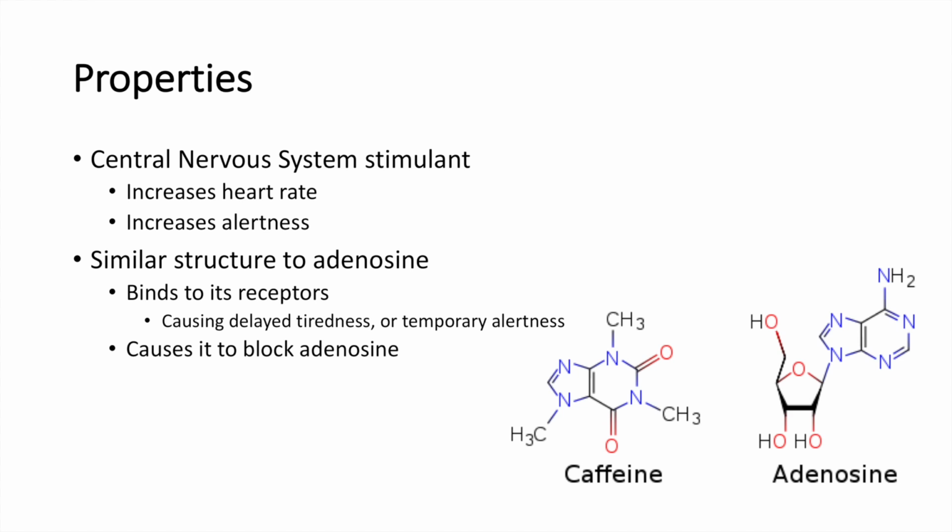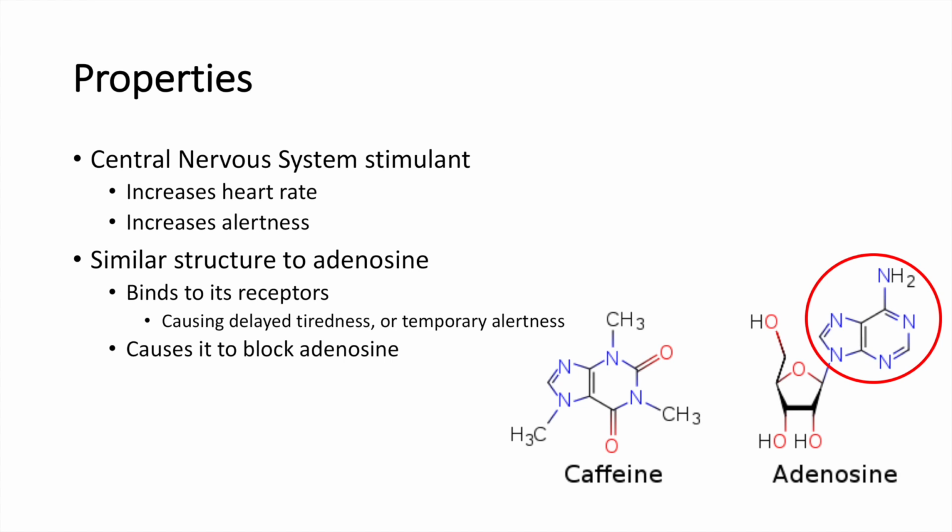Caffeine is an organic molecule that nearly every person will consume at some point in their lifetime. It acts as a central nervous system stimulant which causes an increased heart rate and increased alertness. This happens because caffeine has an extremely similar structure to adenosine, allowing for caffeine to mimic it inside the body.